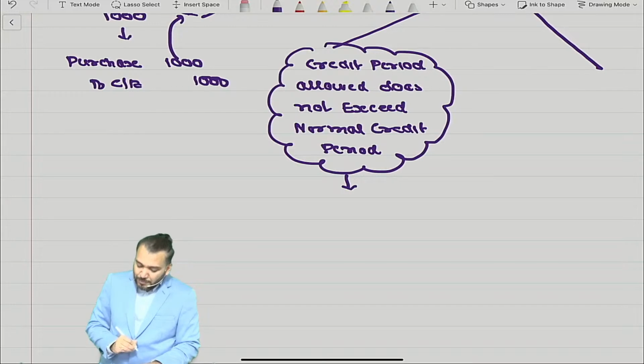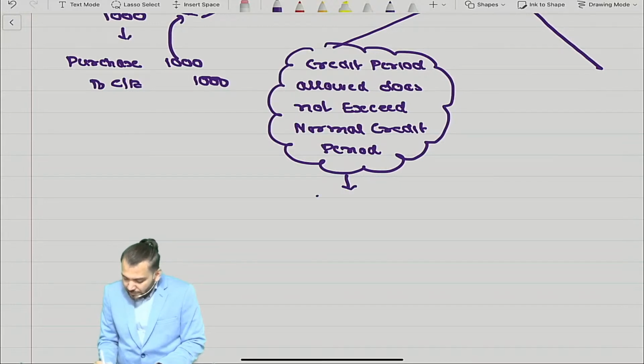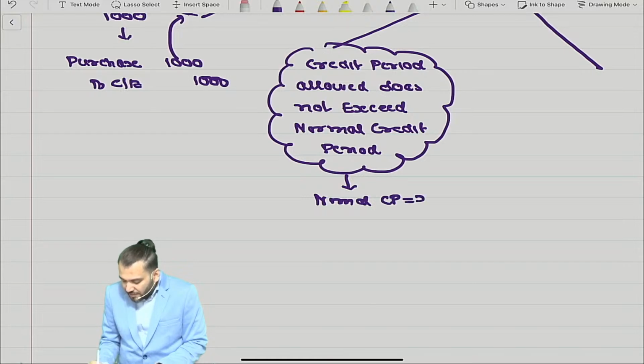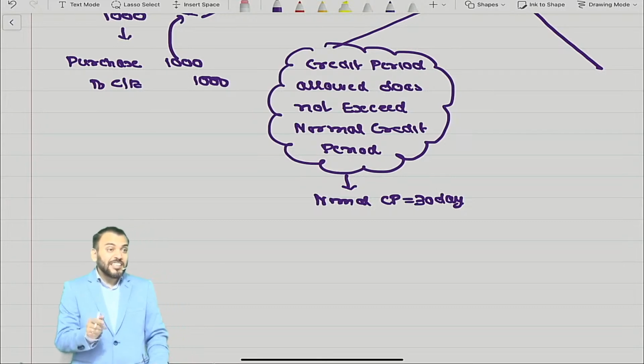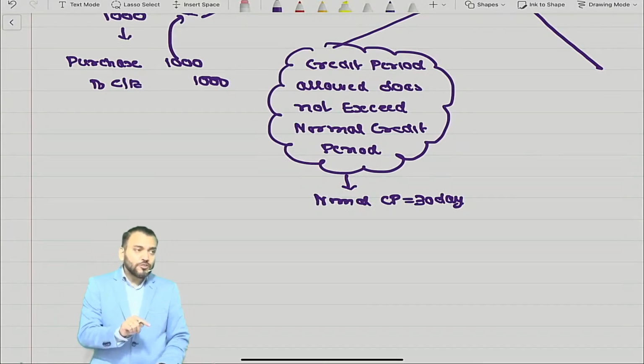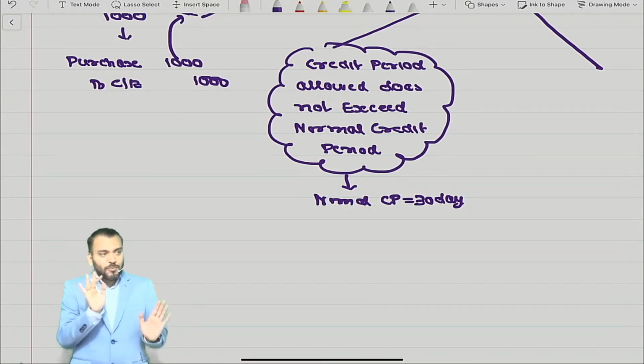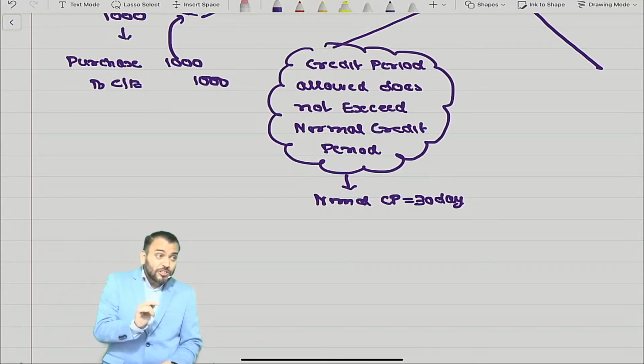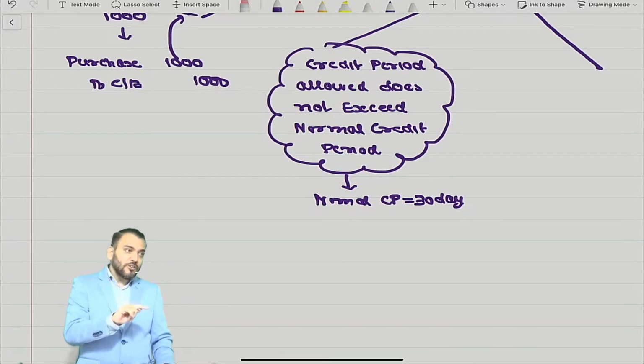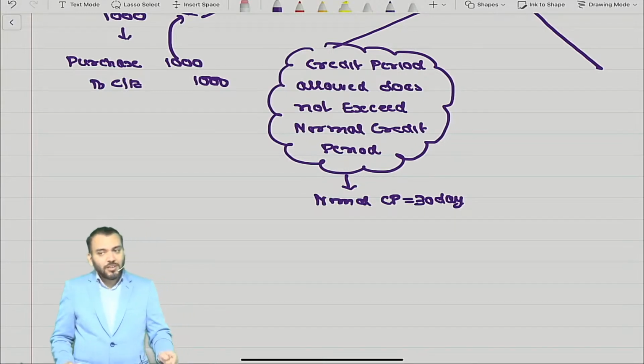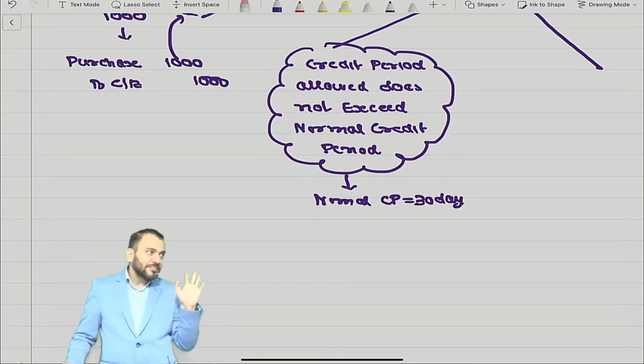Suppose the normal credit period is 30 days, and goods are sold for this 30 days credit period. My question to you all, just apply common sense once again. How much will you charge your customer, 1000 or more than 1000? 1000, 100% correct.